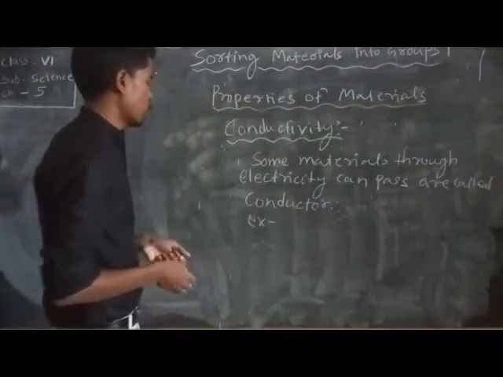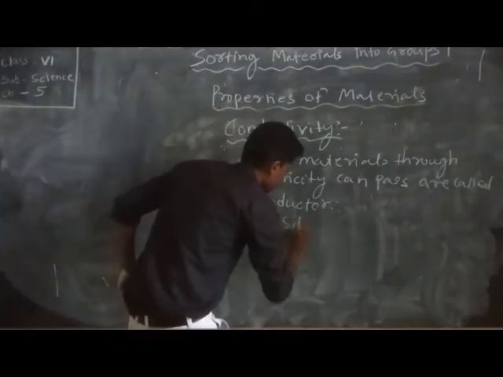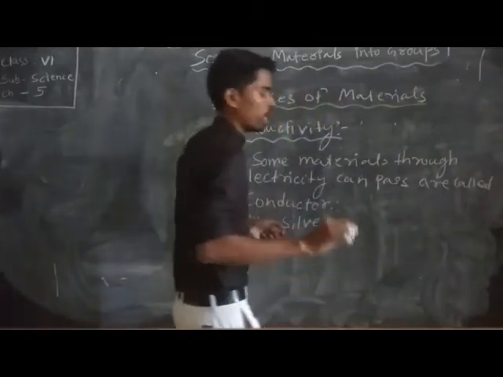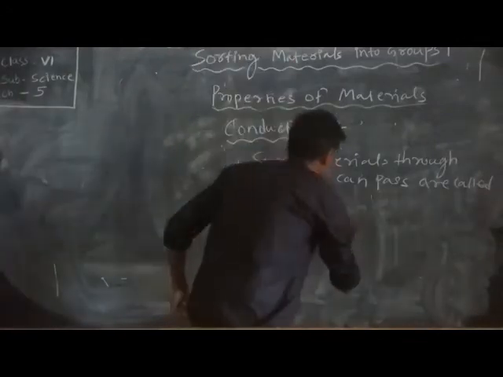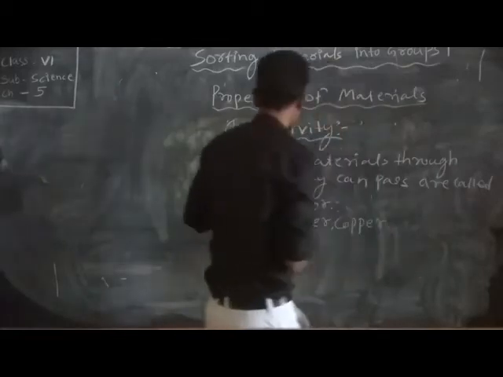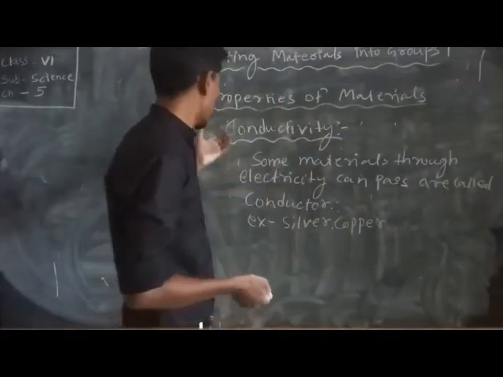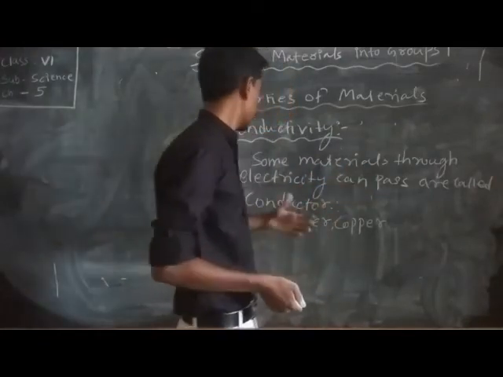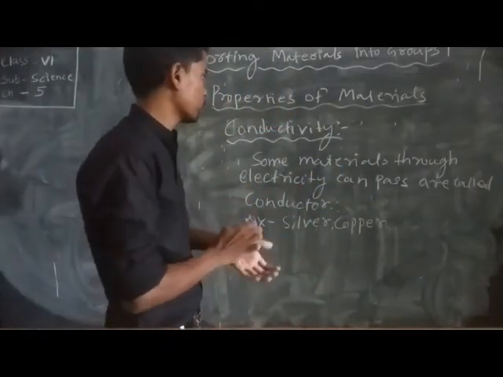For example, silver, aluminum, and copper. So some materials through which electricity can pass are called conductors.